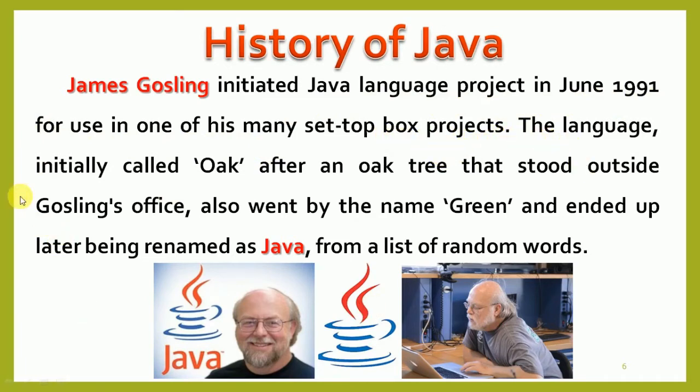The language was initially called Oak, after an oak tree that stood outside James Gosling's office. It also went by the name Green and ended up later being renamed Java from a list of random words.